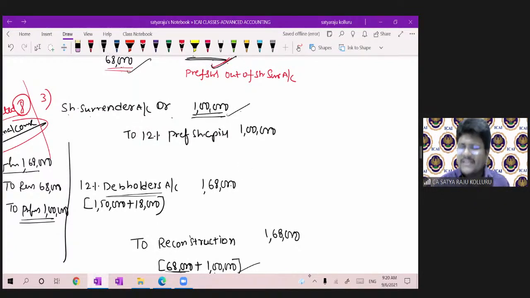Sir, this entry is very easy. First of all, you should think what the real sacrifice is, and make it to the reconstruction account. The balance you made as a debit under share surrender, you should make under credit. Over. The first entry is very easy, creation of share surrender. Second entry, utilization of share surrender, how much you are utilizing. Third entry, for the purpose of real sacrifice as well as the amount you already made under debit, to nullify that impact. And the fourth entry, balance in share surrender transferred to the capital reserve.